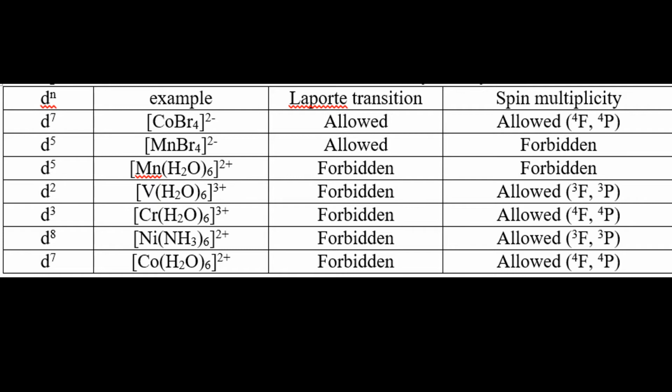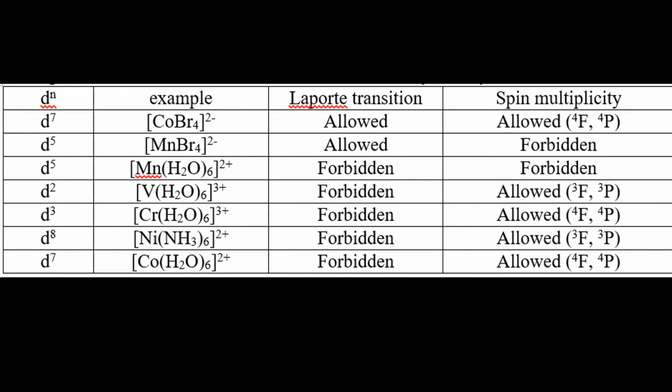For d5 systems, say MnBr4 2 minus, this is a tetrahedral complex. Here the center of symmetry is absent and the Laporte transition is allowed, and spin multiplicity in this case is forbidden because of the d5 system. Another example is Mn(H2O)6 2 plus, an octahedral complex. It is also a d5 system, and being octahedral the center of symmetry is present, so the Laporte transition is forbidden and spin multiplicity is also forbidden.